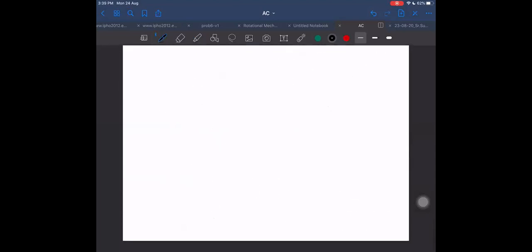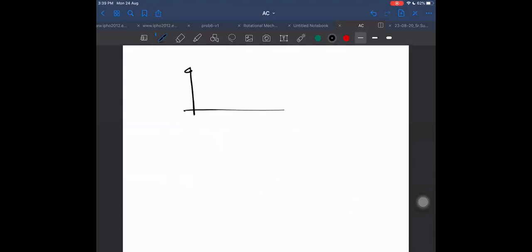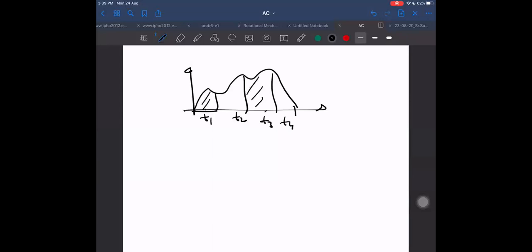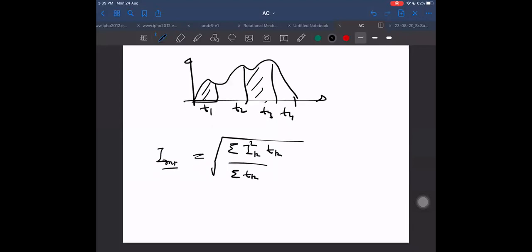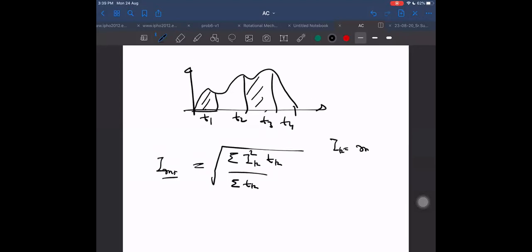So what is the idea here? The idea is this: if I have different time intervals, and somebody has given me that for the first time interval t1, the second t2, the third t3, and the fourth t4, RMS values are given to us, then I can get I1 square into t1 plus so on, or simply the square root of sigma Ik square into tk divided by sigma tk will be equal to the total I RMS value, where Ik is the RMS value for time interval tk.